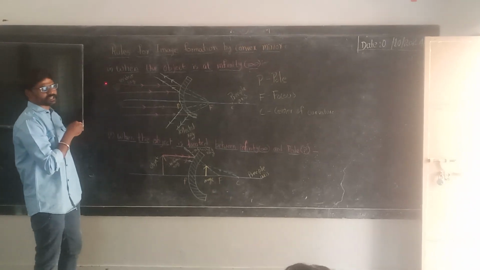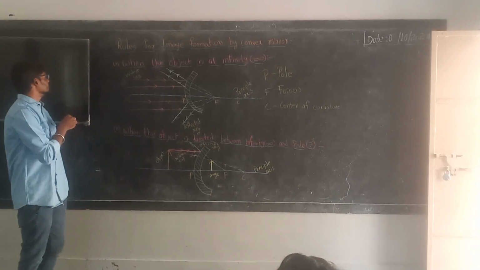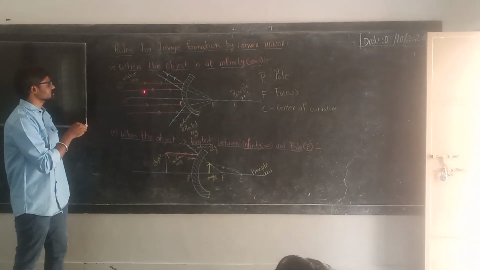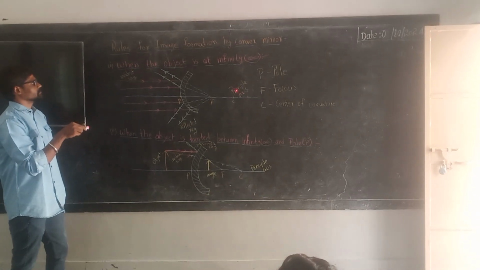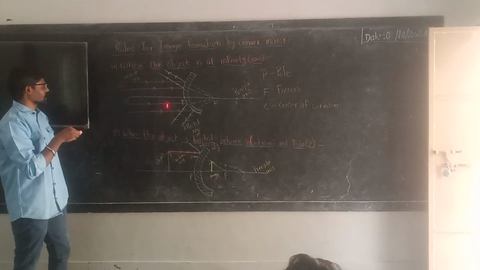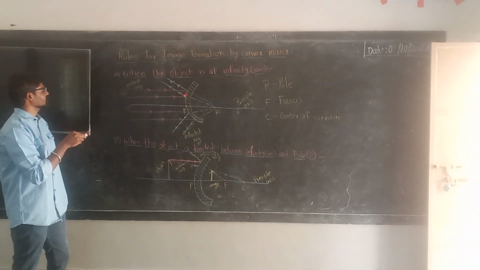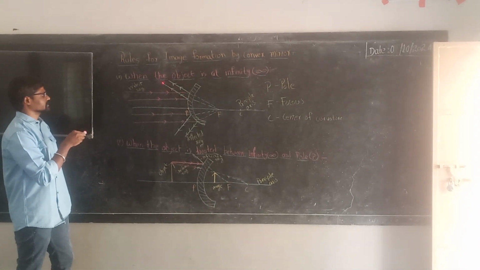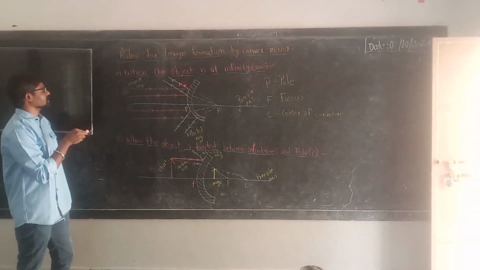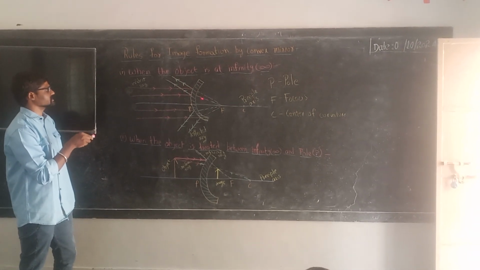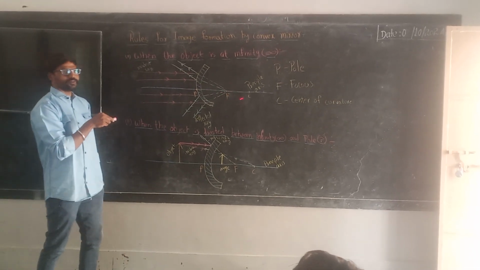If the object is at infinity, the incident rays drawn are always parallel to the principal axis. So what happens when they hit the mirror? They will diverge from the mirror. So if you draw the imaginary lines from the diverging rays, they will meet at focus.